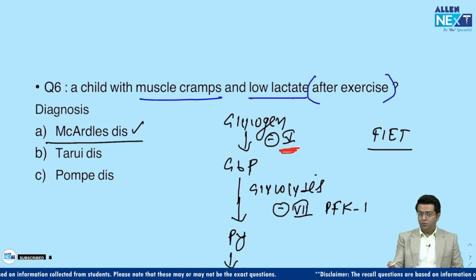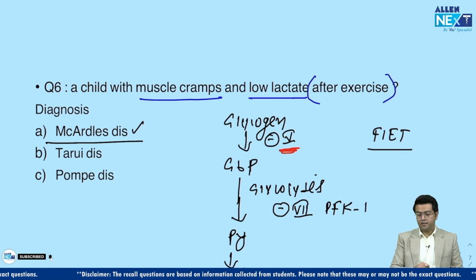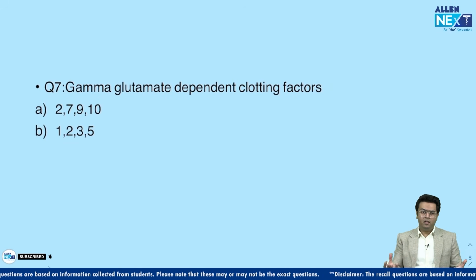So if they mention hemolysis, if it was in the question or the options, then please let me know, otherwise the answer will be McArdle's disease. Right guys? Okay, number 7 question, very easy but a little bit of a twist, which was again not a difficult one.